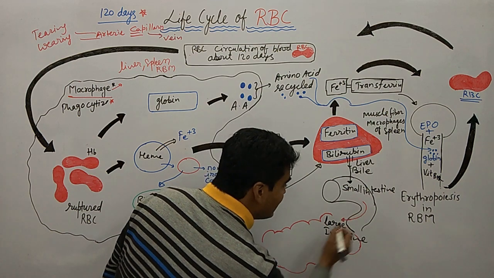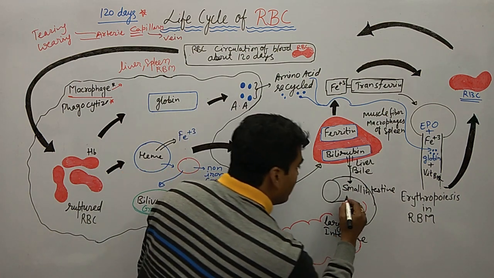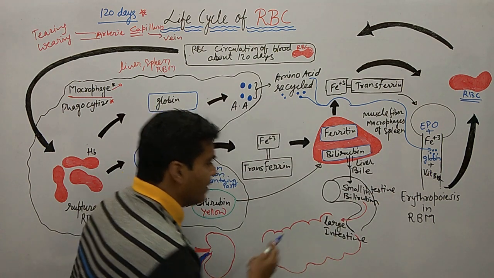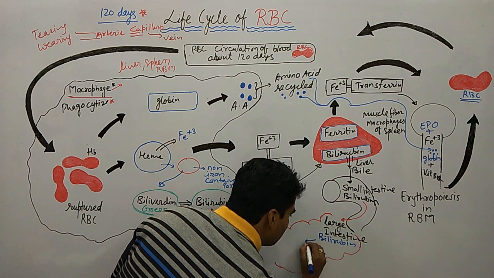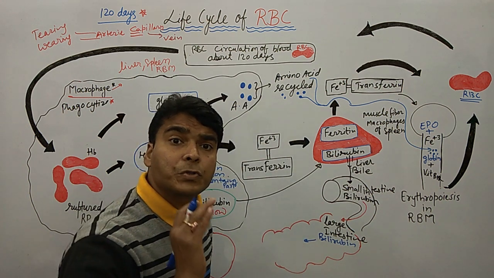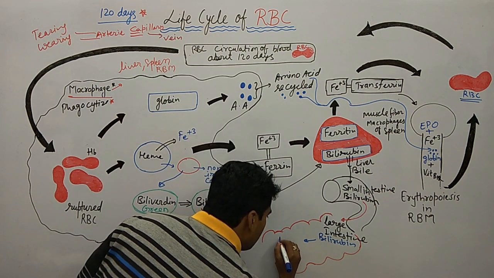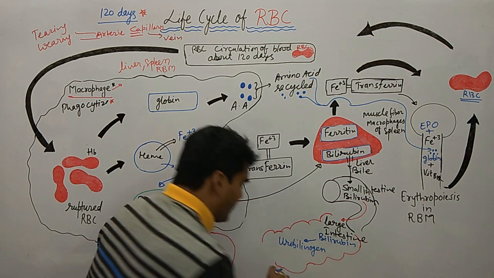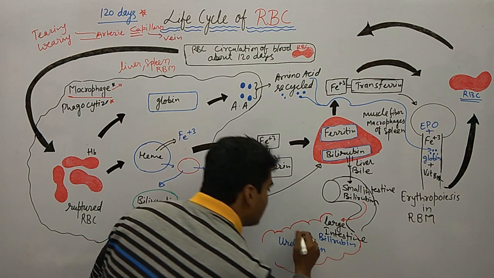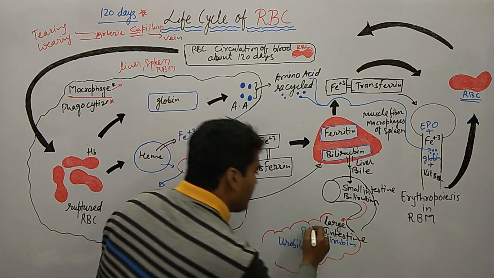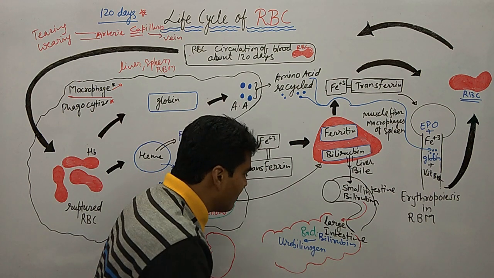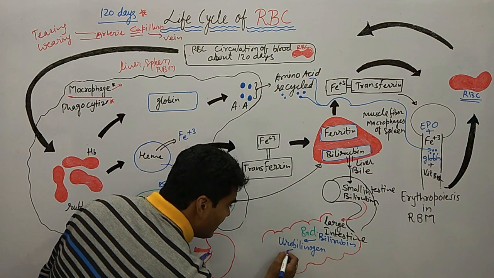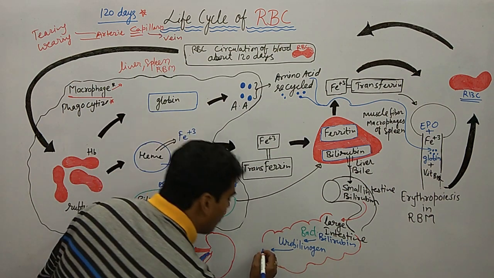Clear? And in the large intestine we have bilirubin here, and again bilirubin here. Now this bilirubin will convert into urobilinogen in the presence of bacteria. Clear? So in the presence of bacteria, bilirubin converts into urobilinogen. Now this urobilinogen further converts into stercobilin.